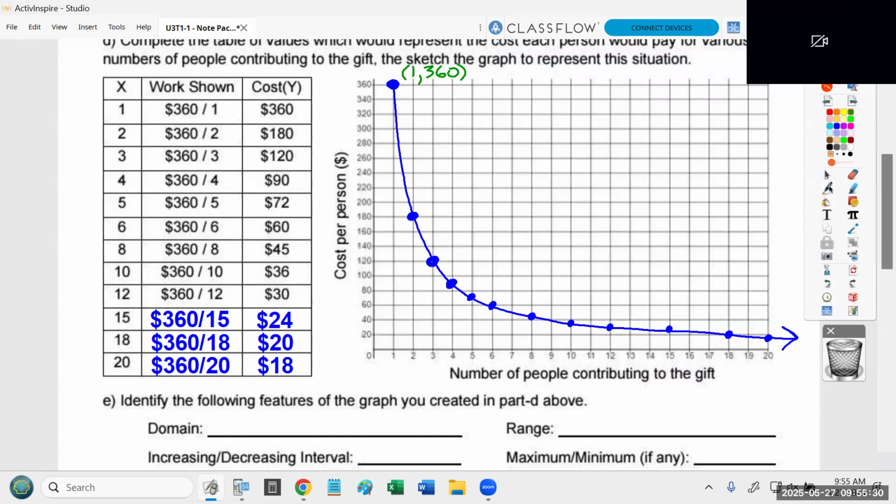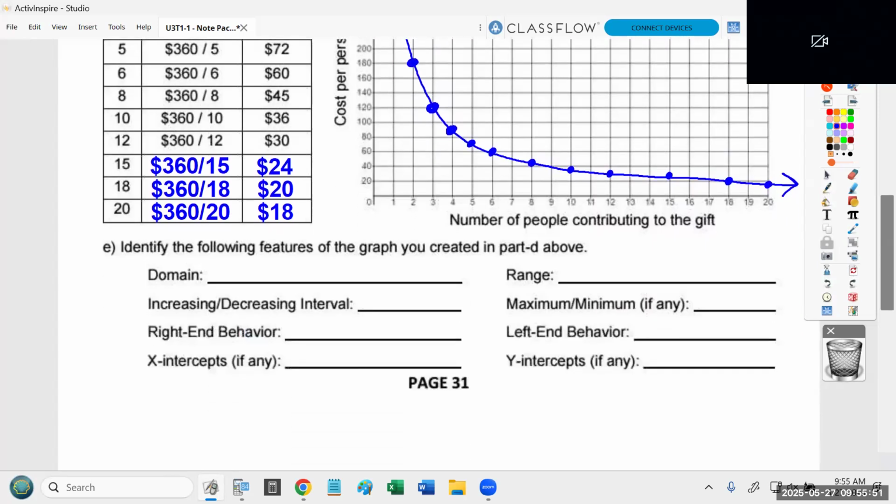The reason I'm making a big fuss about this graph is that it starts at this point, but over here it keeps going. I'm making a big deal about that because we're about to answer questions about the domain and range. For the domain, which represents how far to the left and how far to the right, you can have at minimum one person contributing to the gift, but there's no limit to how many people you can ask to help get the gift. So this thing starts at 1, but then it just shoots off to the right forever.